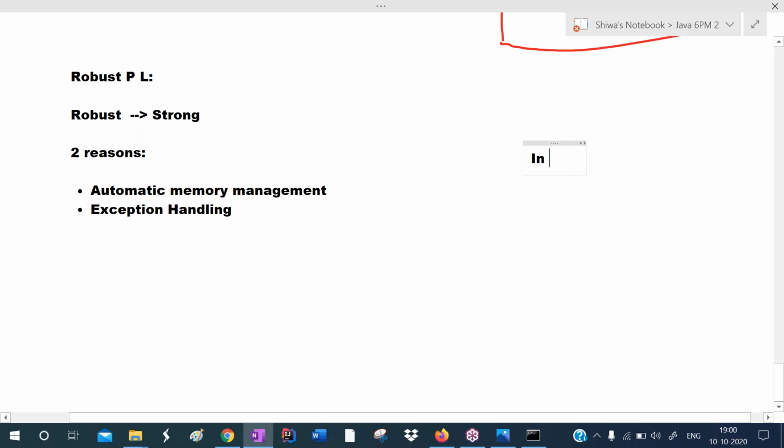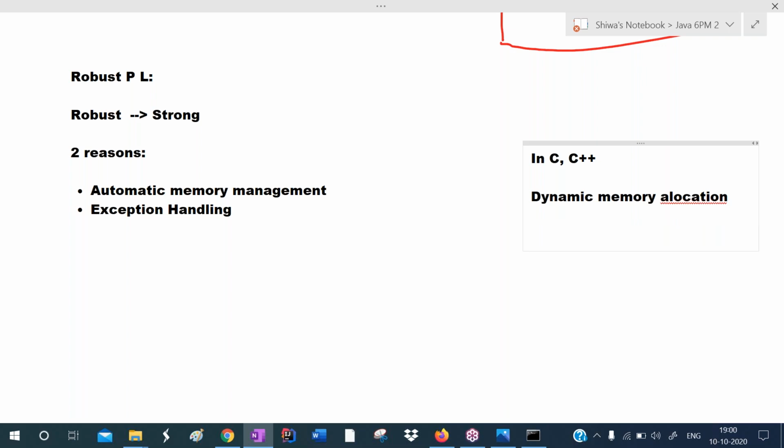In C++, we are allocating the memory, which means we have to destroy the memory. You know about dynamic memory allocation: allocating memory at runtime is called dynamic memory allocation. In C++, if we allocate the memory using the new keyword, we must destroy it using the delete operator.